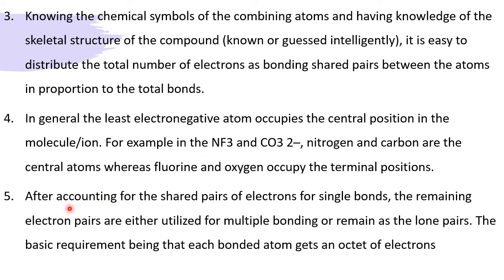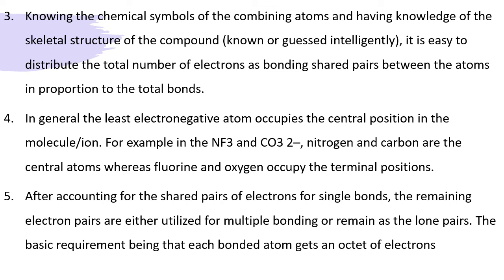Fifth rule: after counting the shared pairs of electrons for single bonds, the remaining electron pairs are either utilized for multiple bonding or remain as lone pairs. The basic requirement is that each bonded atom gets an octet of electrons. That means first they go for the main frame, the single bond between two atoms. After the single bond is formed, if extra electrons are available, then they go for a multiple bond, double or triple.